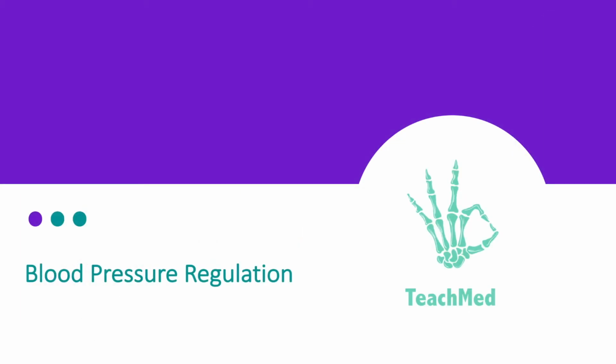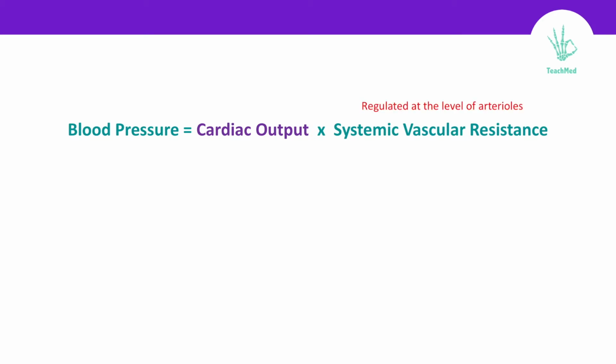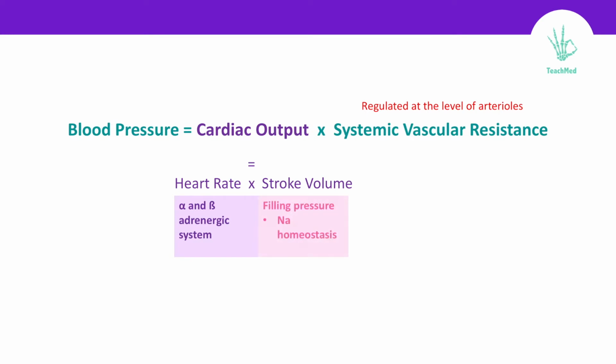But first, we need to understand the meaning of blood pressure regulation and how it is done. Your blood pressure is determined by the cardiac output and systemic vascular resistance. And remember that the systemic vascular resistance is regulated at the level of arterioles, and your cardiac output equals heart rate times the stroke volume. Any changes in cardiac output or systemic vascular resistance will change your blood pressure. For example, your heart rate is controlled by the autonomic nervous system, and your stroke volume by the filling pressure under the influence of sodium.